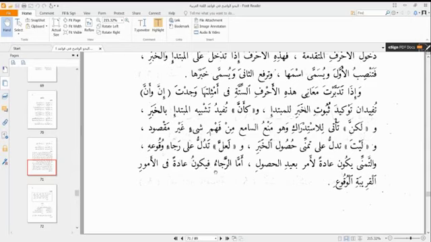So those are the examples where we use laita, when somebody is hoping for something that is unrealistic. In that case it is called tamanni, and the right harf to use is laita.